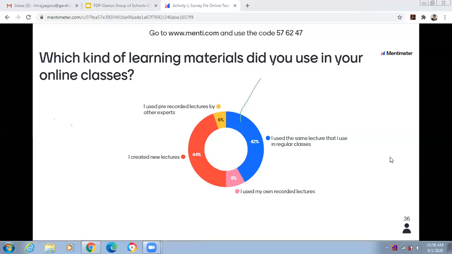True, agree. Even at the end of these activities, you may download the result and put this kind of chart or graph in your presentation or record. They are easily downloadable, with both high resolution and lower resolution options. So for keeping records also, they provide this facility.